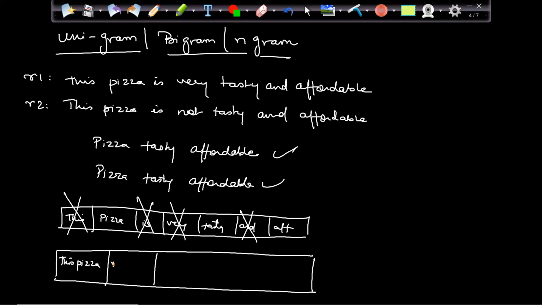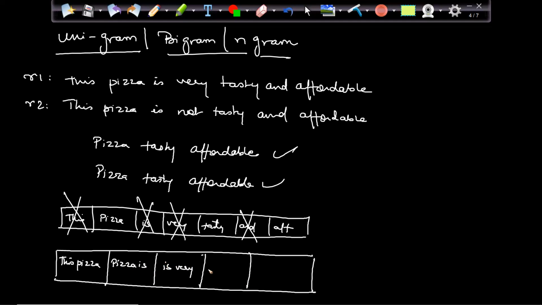Then "pizza is", then "is very". We are taking the combination of the words. And if I try to remove the stop words, I will not be able to, because now it is considered as an entire word.